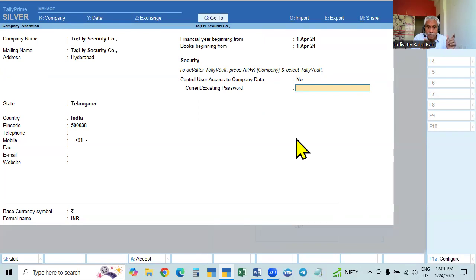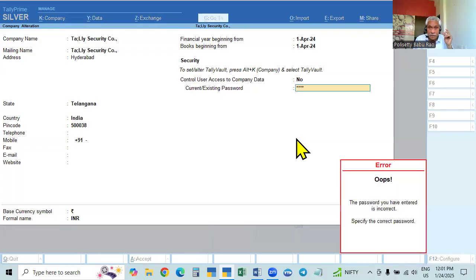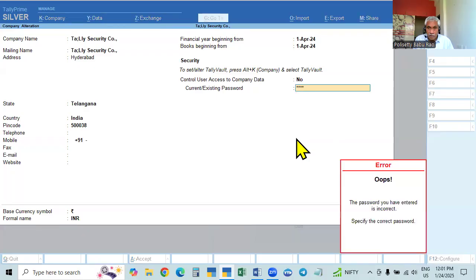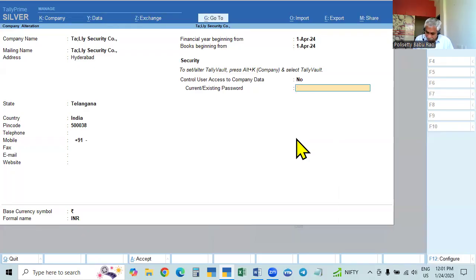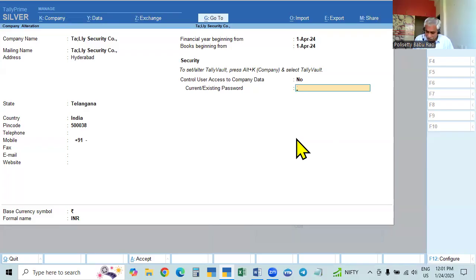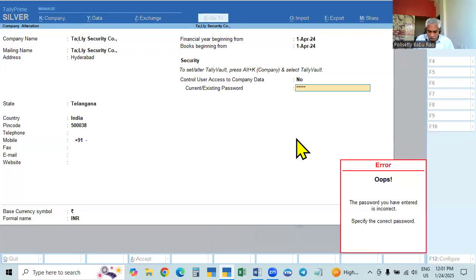Be very careful. You have to remember and note it down. That is the problem with this. You have to remember that. 1122. No, it is also wrong. 1234. It is also wrong. 2233, I think. It is also wrong. Okay. Tally. So tally is also wrong.